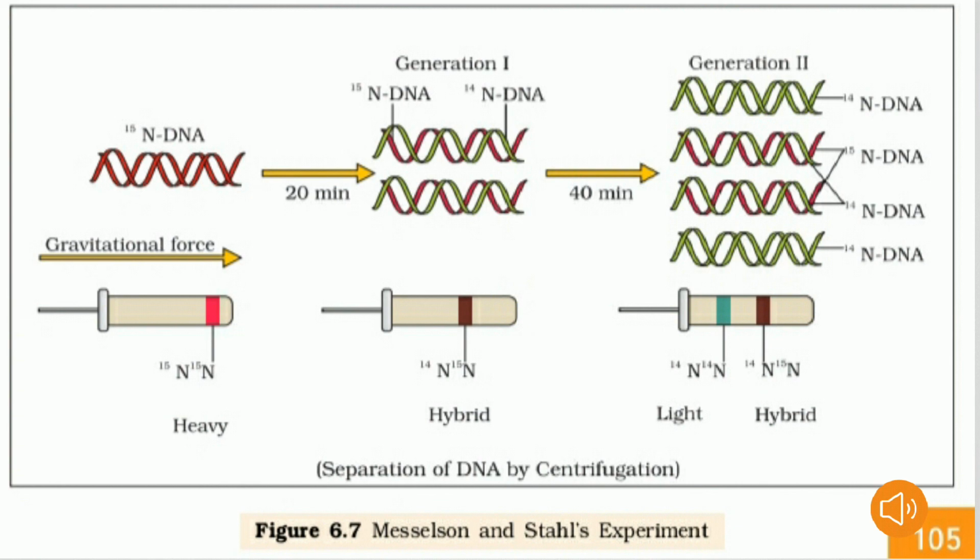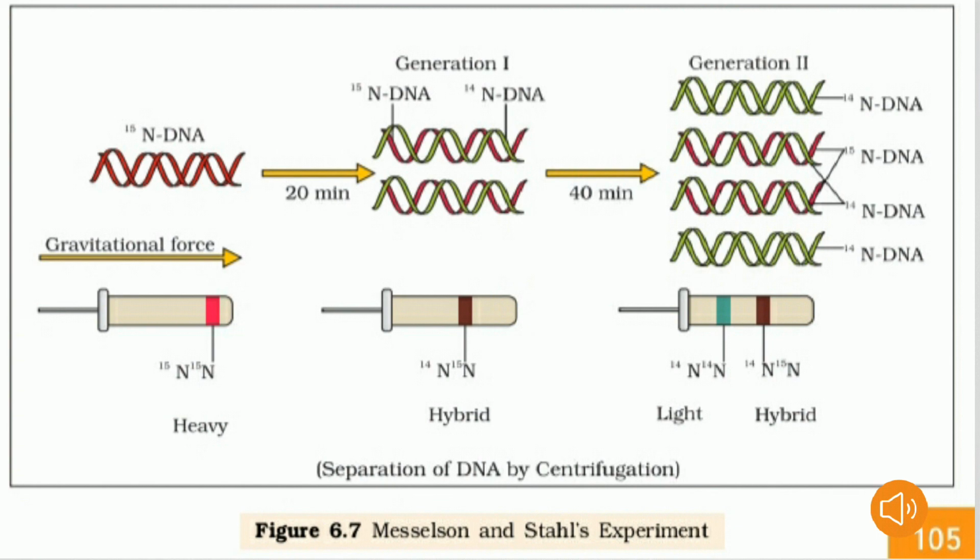Here you can see that it is now proven that DNA replicates. It was shown first in the bacterium Escherichia coli and subsequently in higher organisms such as plants and human cells. Matthew Meselson and Franklin Stahl, the two scientists, performed the following experiment in the year 1958. The semi-conservative nature of DNA was shown by them. Let's see the experiment here. We use centrifugal force to separate the DNA fragments.